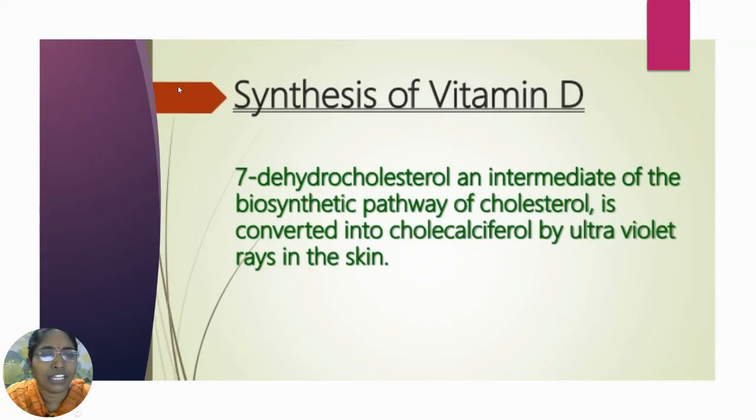Coming to vitamin D, an intermediate compound in the biosynthetic pathway of cholesterol, 7-dehydrocholesterol, can be converted into cholecalciferol, and cholecalciferol is useful for the synthesis of vitamin D. For the synthesis of vitamin D, ultraviolet rays from sunlight are compulsory. This is regarding the significance of cholesterol and the conversion of cholesterol into various compounds.